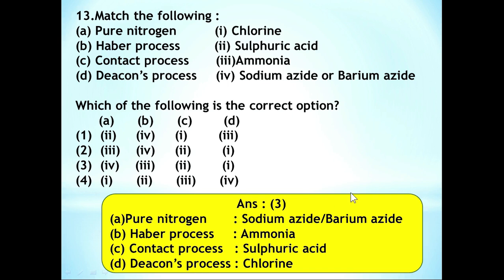So pure nitrogen goes with sodium azide or barium azide. Then the second one, Haber process for ammonia, contact process for sulfuric acid and Deacon's process for chlorine. So option 3, that is A4, B3, C2 and D1, is the correct answer.